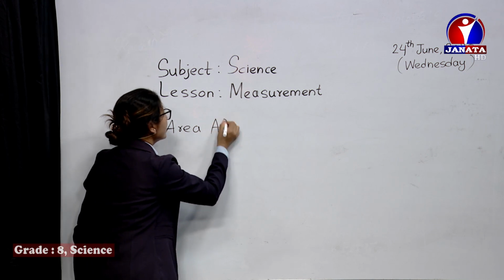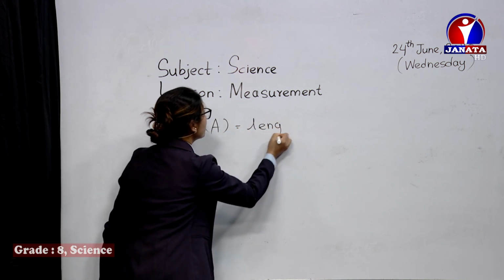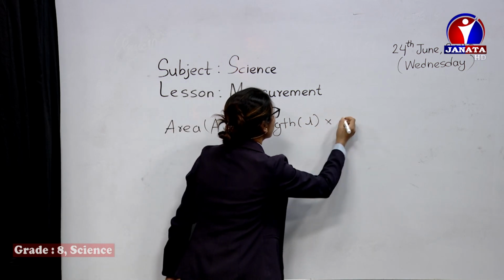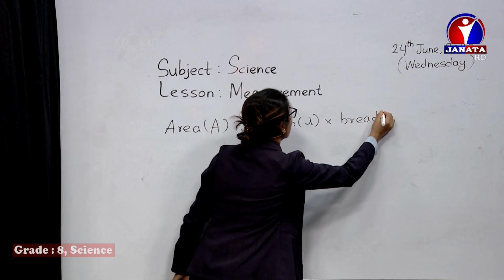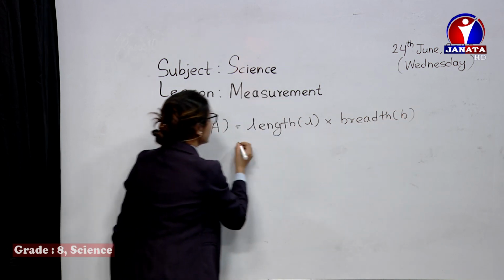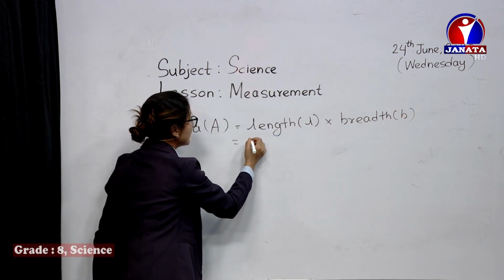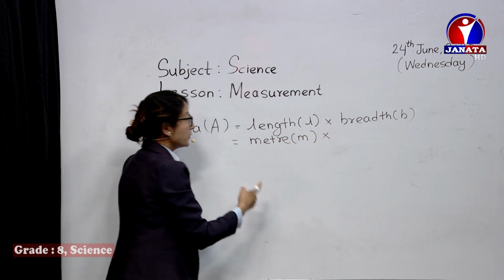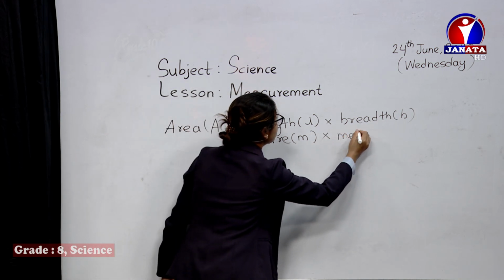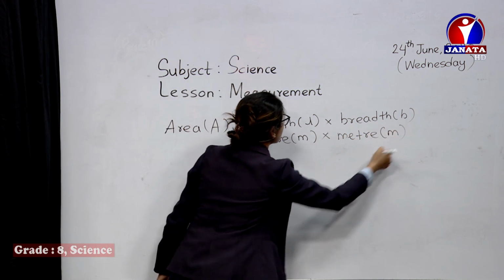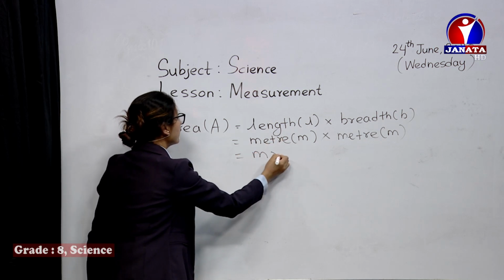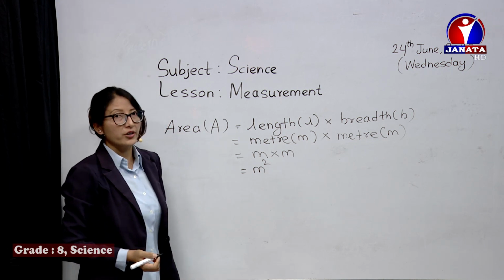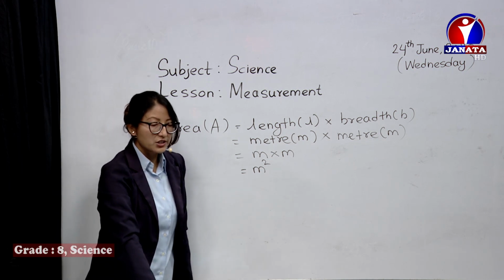Area is length into breadth, for example the surface area of a rectangle. The SI unit of length is meter, M, and the SI unit of breadth is also meter, M. So M into M is M square, which we call square meter. This is how we derived it.